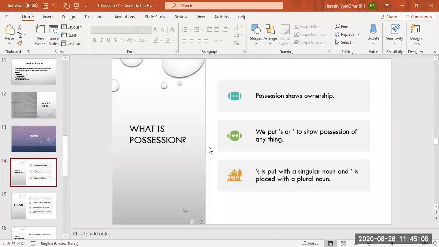For example, the jewelry of my mother. Mother is singular, one. So you are going to write my mother's jewelry. My mother's. Whose jewelry? Ask yourself this question. Whose house? Whose books? Whose cycle?